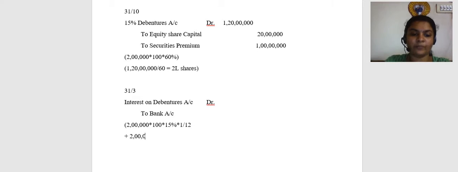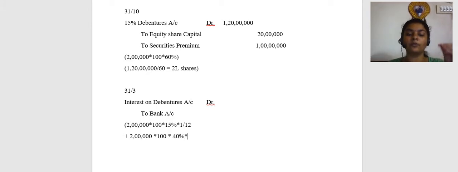So, I am going to take 2 lakh into 100 into 40 percentage into, now on 31st October this conversion took place. So November, December, Jan, Feb, March, 5 months. So into 5 by 12. Let's calculate the interest.